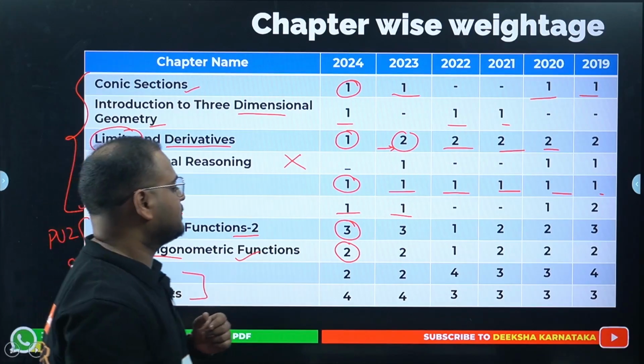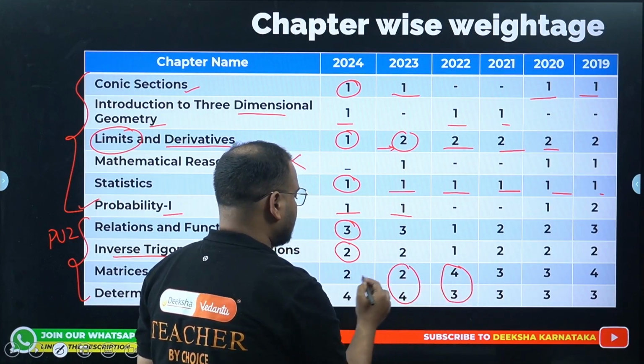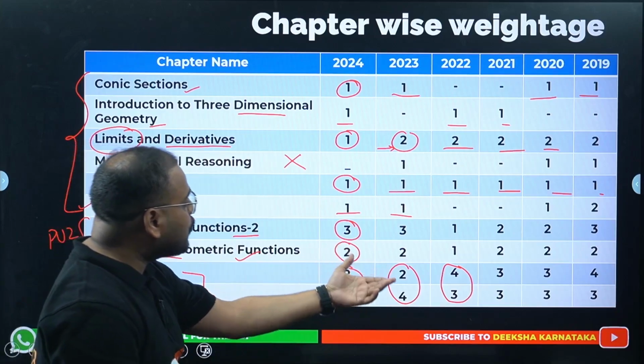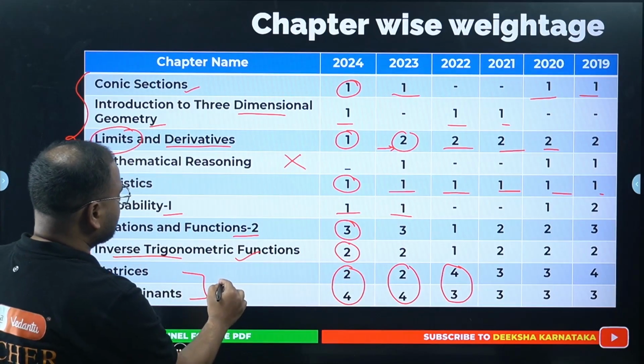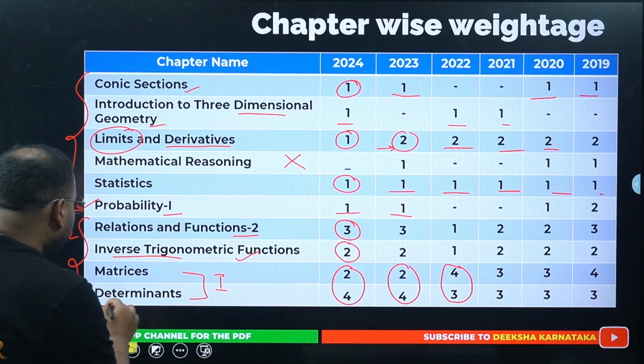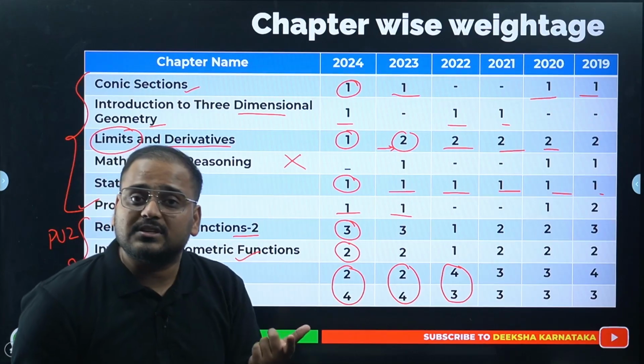Look at this. 7 questions, 6 questions, 6 questions. Sir, why are you taking the same 2 plus 4, 2 plus 4, 4 plus 3? Because if you would like, you can consider this as 1 unit. Why 1 unit, sir? Because in determinants, a lot of properties of matrices are present and we use them.